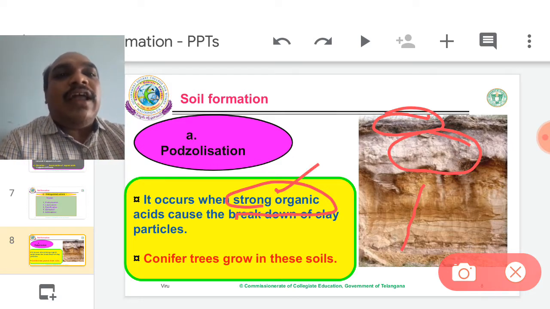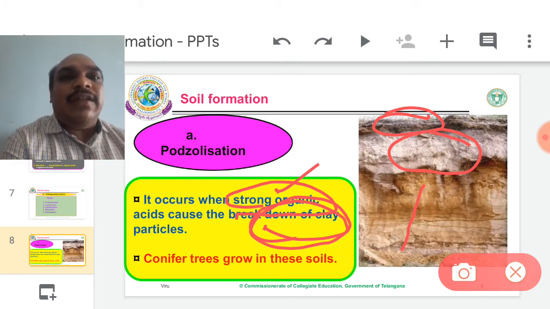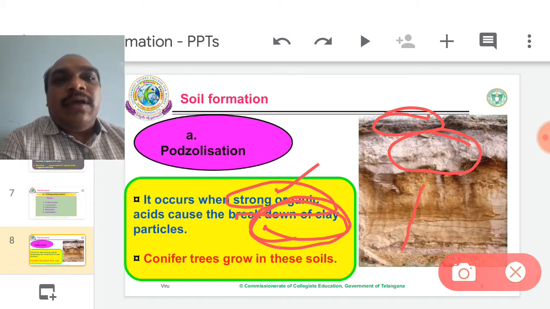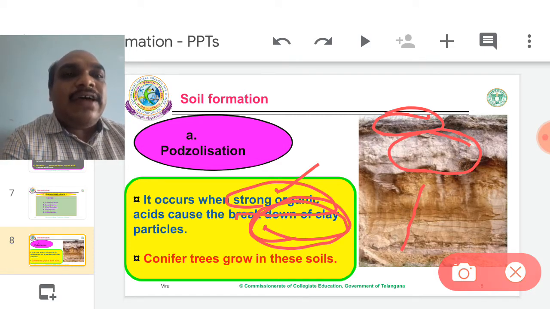When decomposition goes slow, powerful organic acids form at the surface of the soil. These powerful organic acids break down the clay particles, so the clay particles percolate and reach the bottom of the A horizon. That is called podsolization.